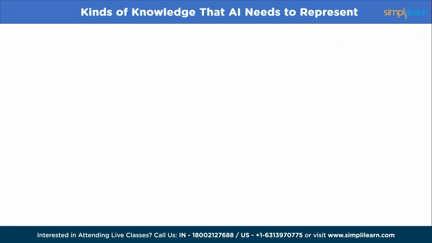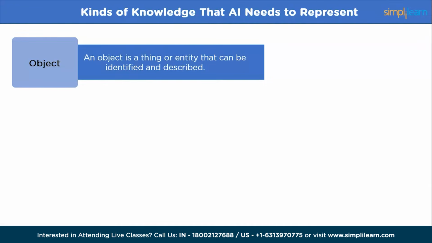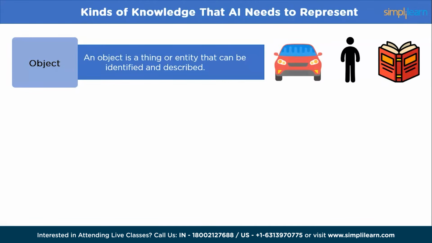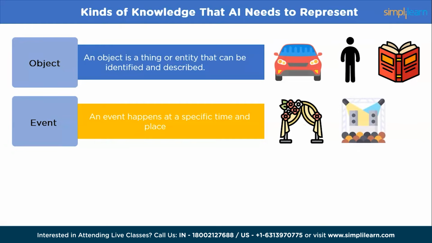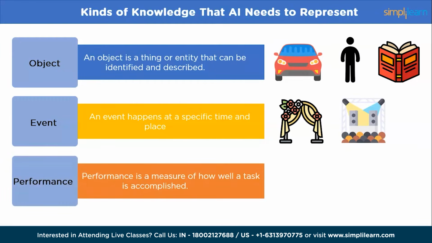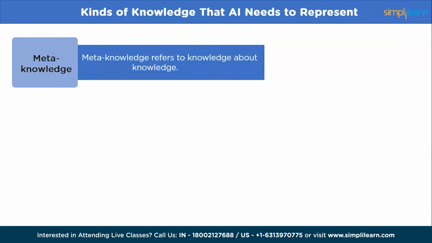First, object. An object is a thing or entity that can be identified and described. For example, a car, a person, or a book are all objects. Coming to events, an event happens at a specific time and place. For example, a wedding, a concert, or a game are all events. Next is performance. Performance is a measure of how well a task is accomplished. For example, in sports, performance might be how many points a player scores or how fast a runner completes a race.